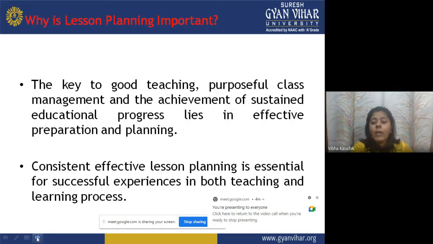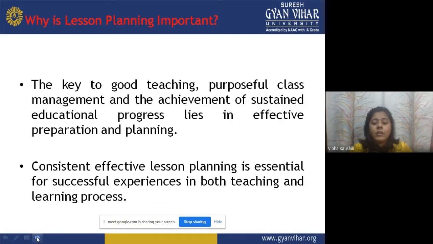Now, why is lesson plan important? The key to good teaching means when we are saying that we want our teaching to be good, purposeful, means it should have some purpose, class management and the achievement of sustainable education progress lies in effective preparation and planning. Now, what this means is that for everything which we want to achieve through the lesson plan or through the teaching learning process, the necessary thing is that we should make a plan in a very effective manner.